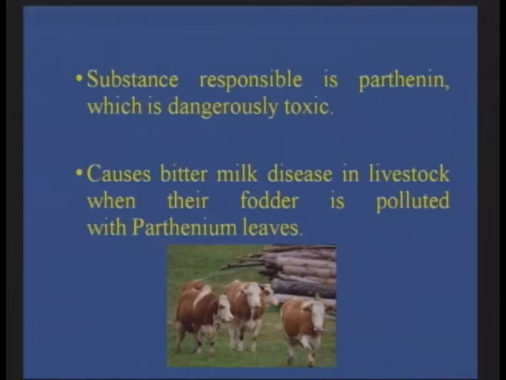Now, when dairy livestock feed on Parthenium contaminated fodder, they have a disease called bitter milk disease. That is specifically because of Parthenium, which contains a constituent called parthenin. This parthenin is toxic, and it is responsible for the bitter milk disease where the fodder is polluted with Parthenium leaves.